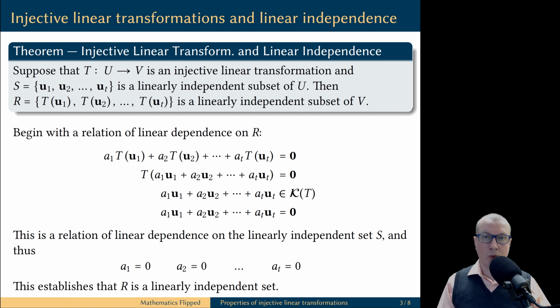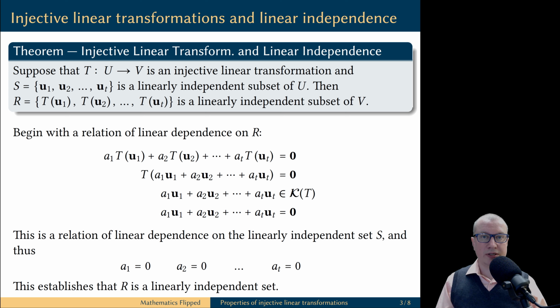But now, the last equation is a relation of linear dependence on the original set of the domain. We assumed that this set is linearly independent. Therefore, all scalars in this relation of linear dependence must be equal to zero. But this means that the relation of linear dependence on the set of the values is the trivial one. Therefore, it must be a linearly independent set.